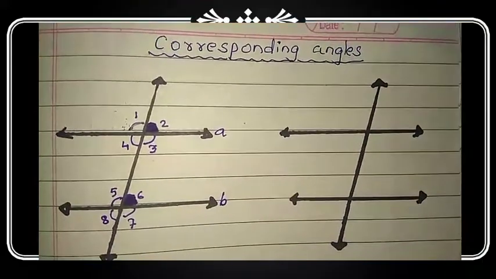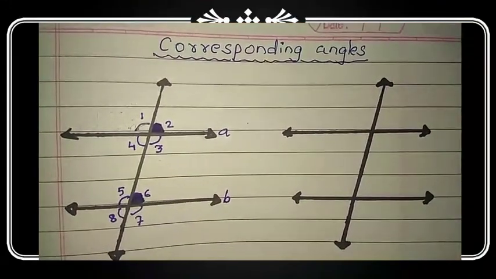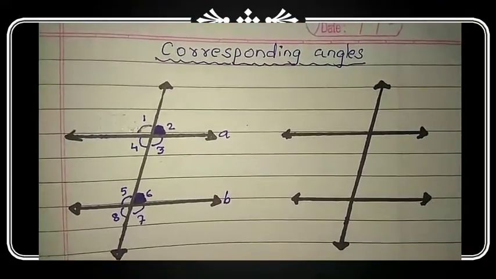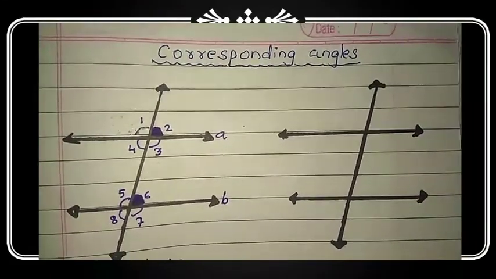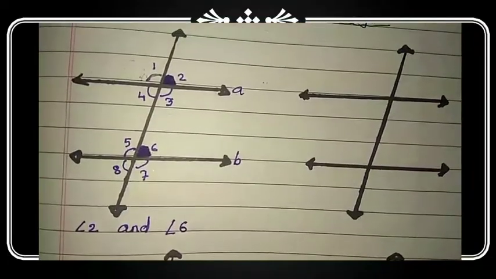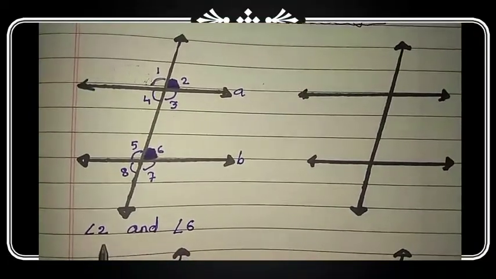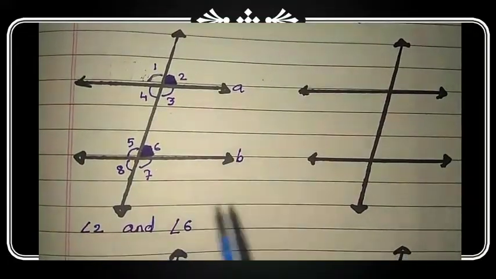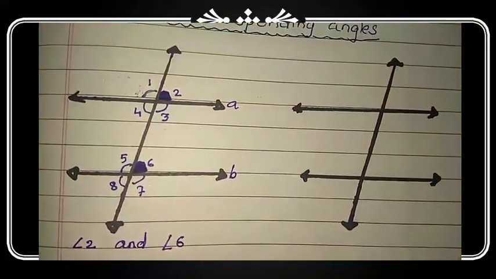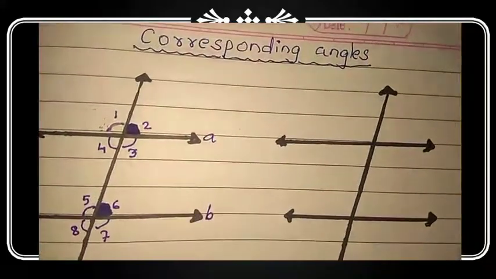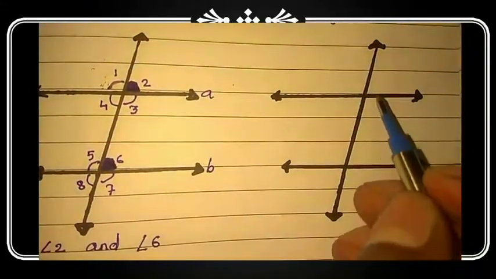It means we will write here like this: angle number 2 and angle number 6 are a pair of corresponding angles. Similarly, in the second figure, if I take this angle,